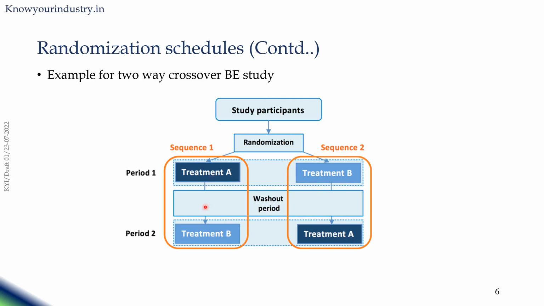So, for example, in case of 12 subjects, 6 subjects will be assigned to sequence 1 and another 6 subjects will be assigned to sequence 2 in a random manner. So this is how randomization is performed in a two-way crossover bioequivalence study.